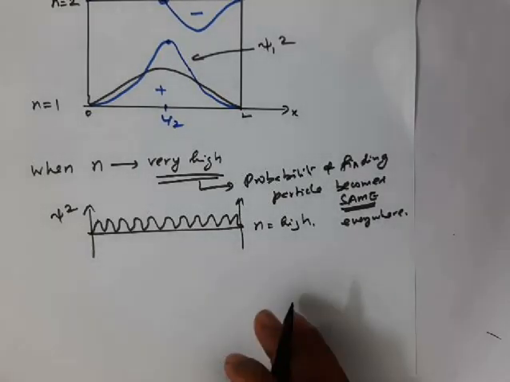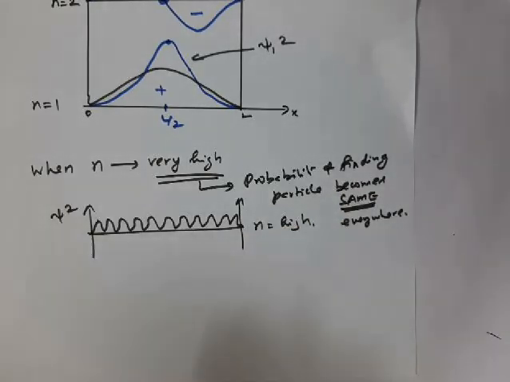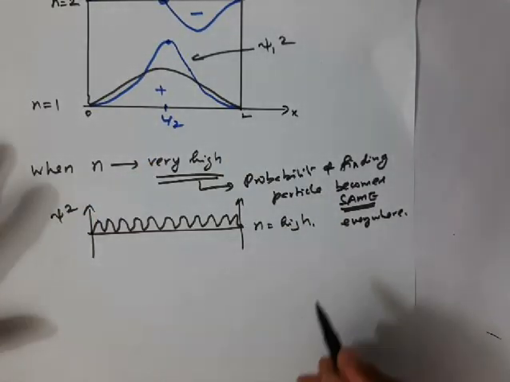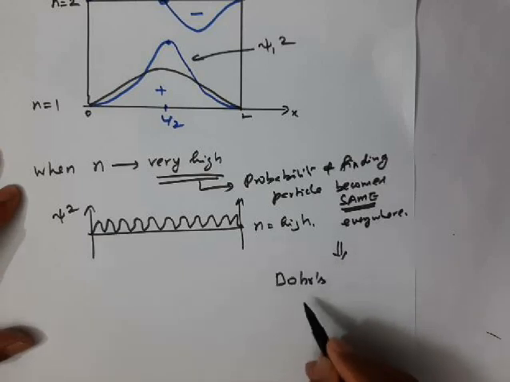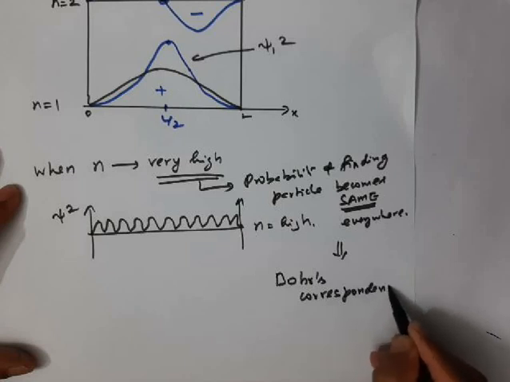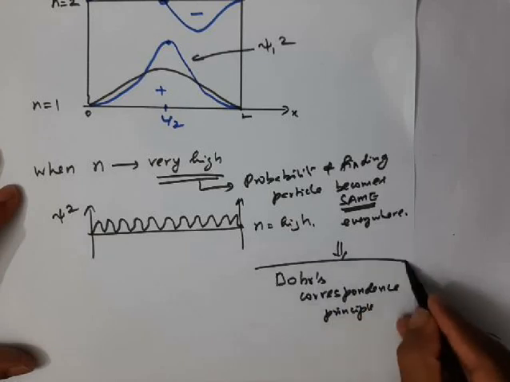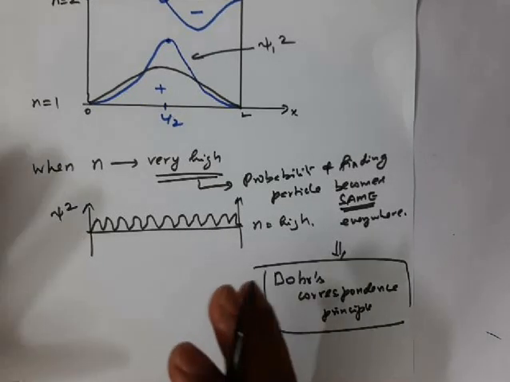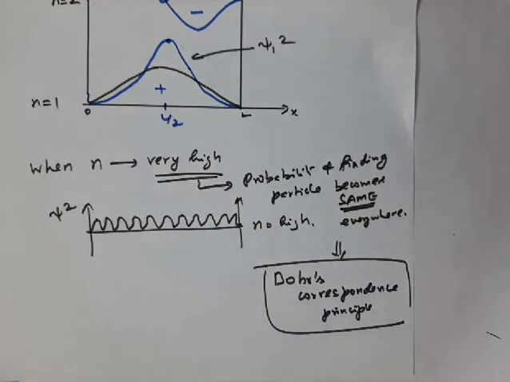So the classical results and the quantum mechanical results match at very high values. This is what we call Bohr's correspondence principle, according to which the quantum mechanical result and the classical mechanical result match when you go to very high energy states.